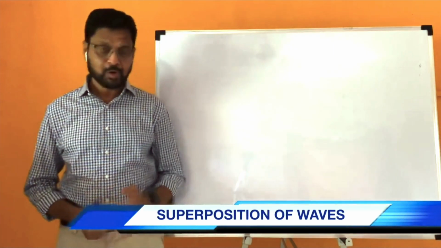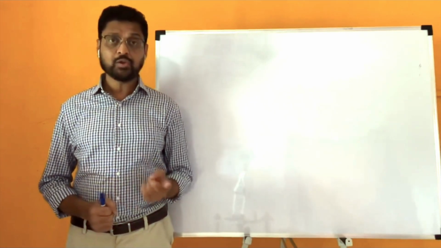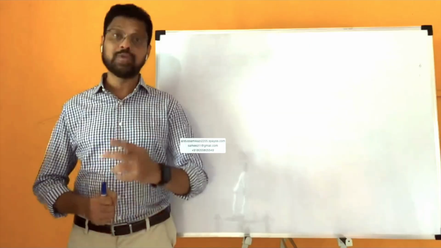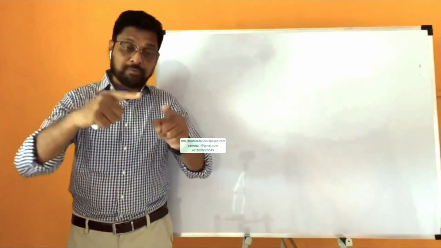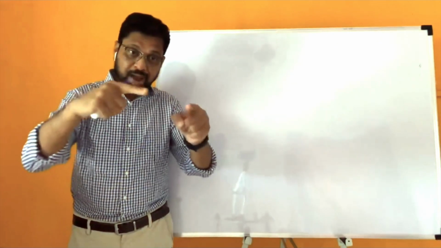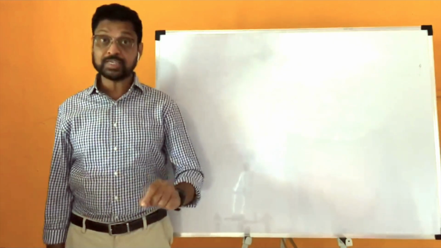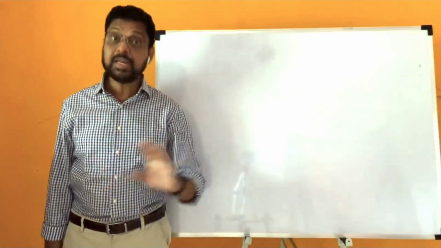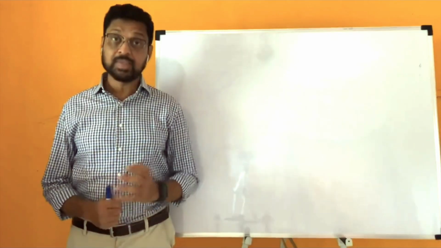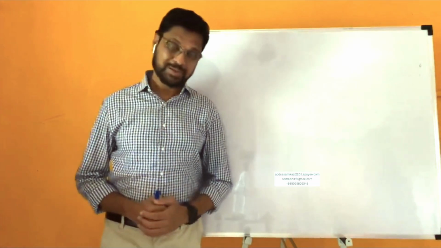Superposition of waves. What is that superposition of waves? It says that when two or more waves arrive at a point of a medium simultaneously, then each wave produces its own displacement independent of the others. And the resultant displacement at that point is the vector sum of the displacements due to all the waves. Means what?